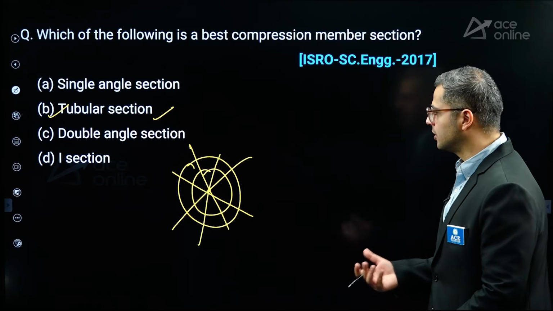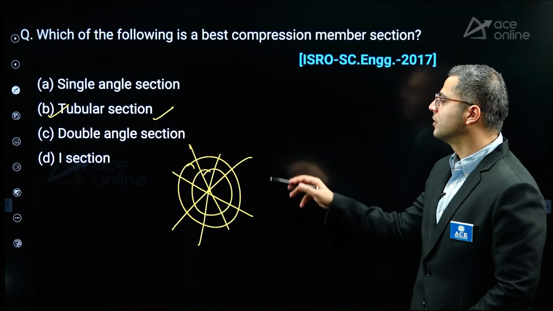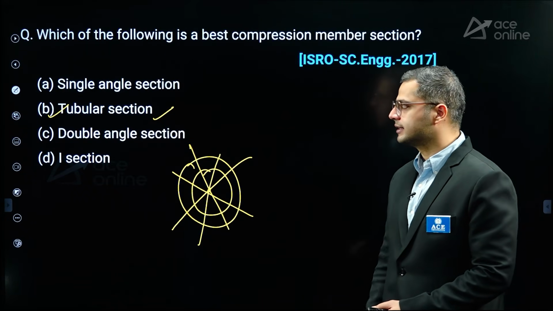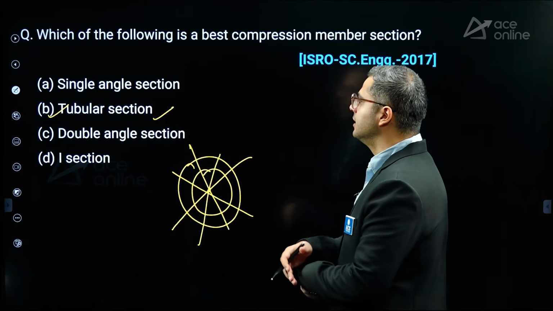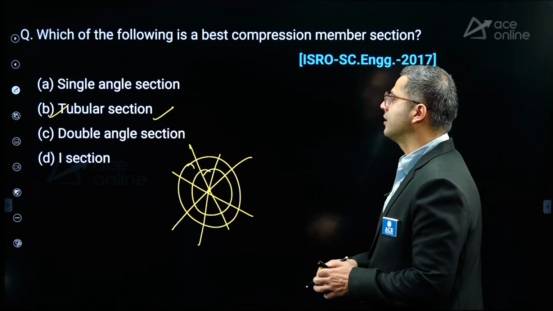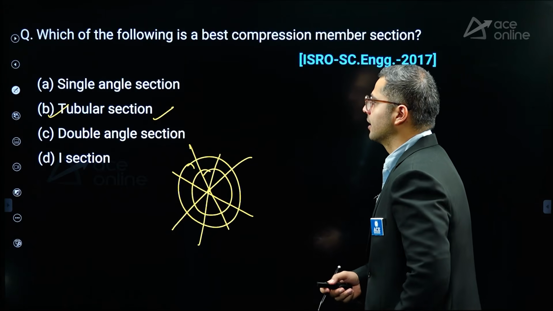Solid circular section is also good, but this will produce higher strength for the same cross section area. I am repeating, for the same cross section area, tubular section will have much better performance.